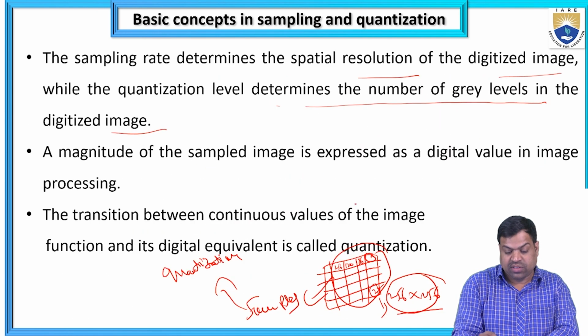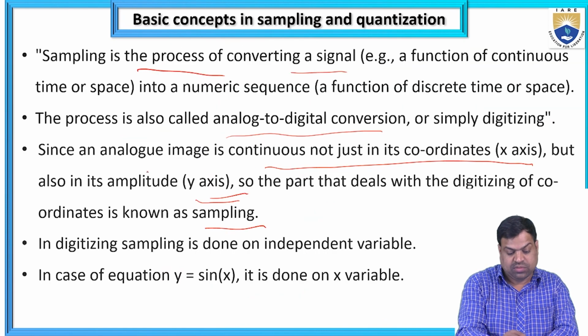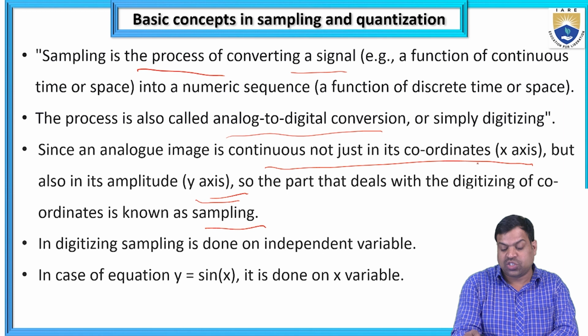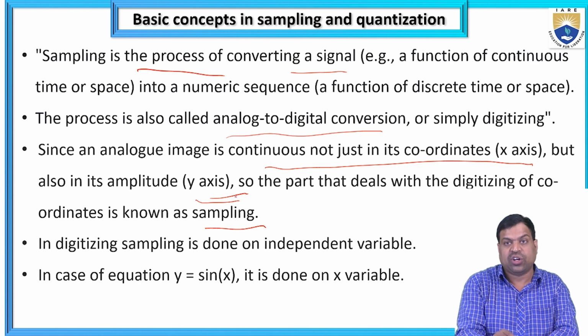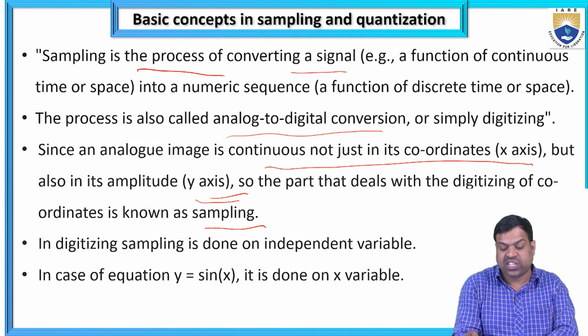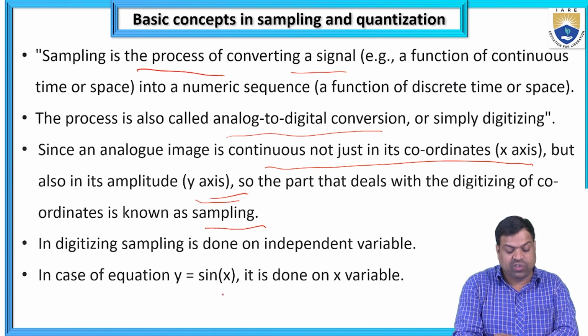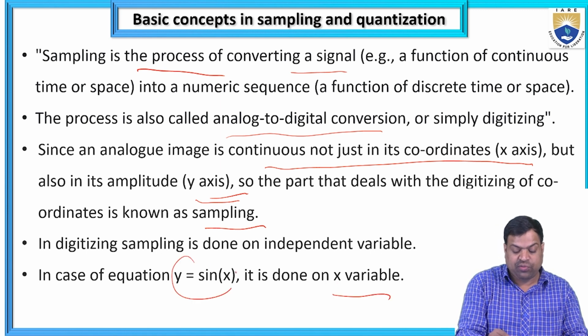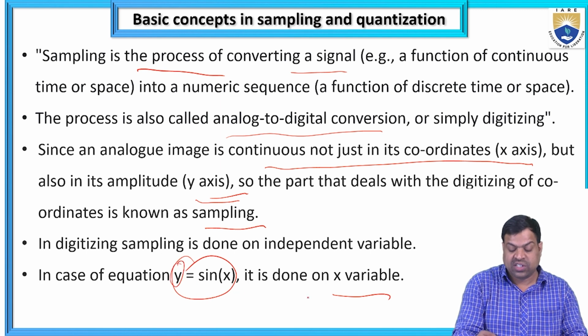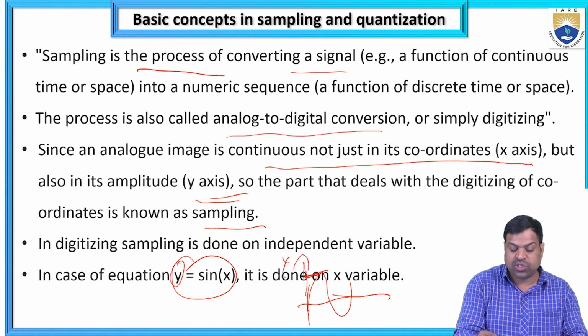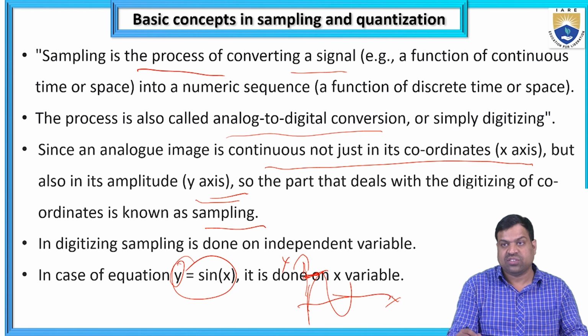f of x comma y, an analog image, is continuous not just in the coordinates of the x-axis but also in the amplitude of the y-axis. The part that deals with the digitization of the coordinates is known as sampling. In digitization, sampling is done on the independent variable. In the equation y equal to sine of x, it is done on the x variable. Here y is the amplitude, equal to sine of x, which means a continuous sinusoidal signal. I take this amplitude as y, along the x-axis like this.